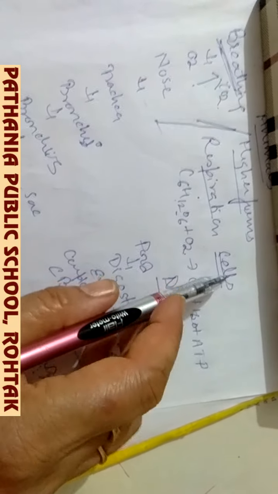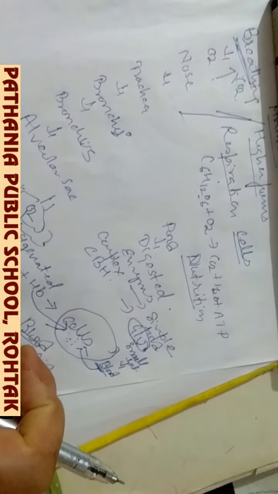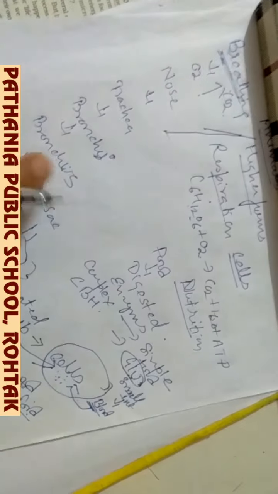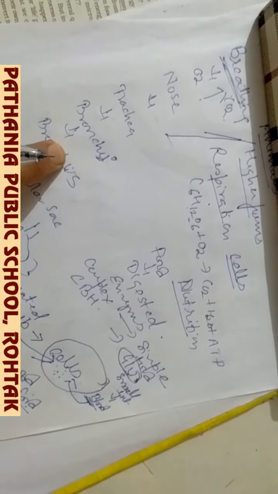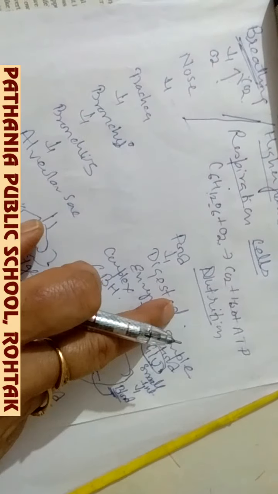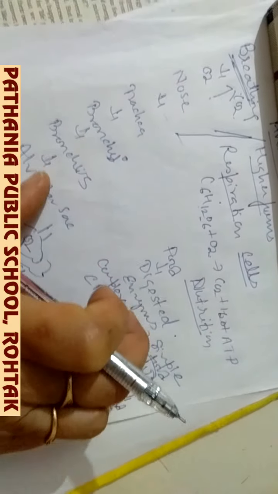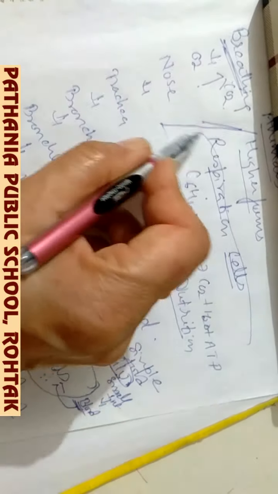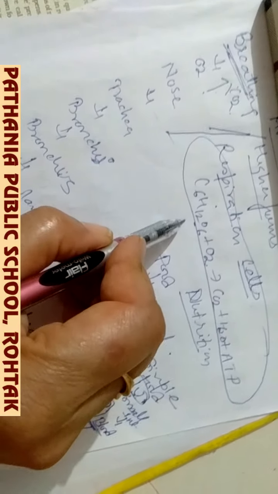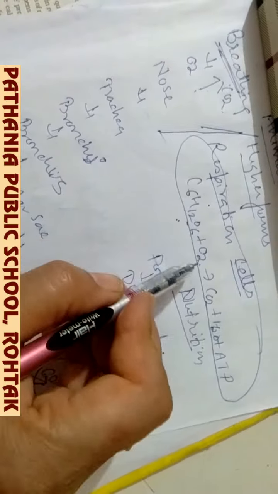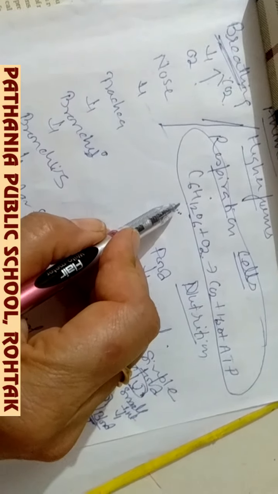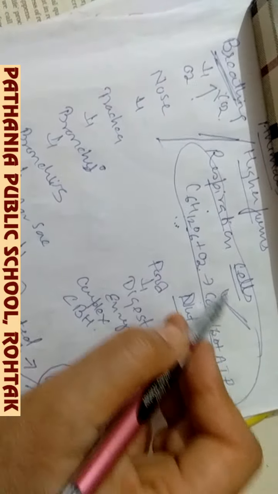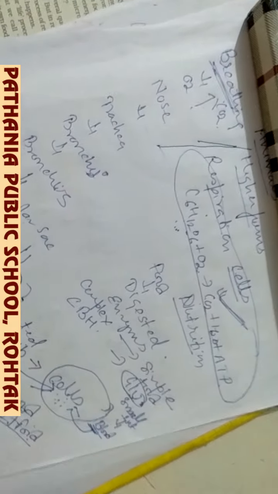This I have explained to you. But this is not part of this chapter. Actually, this is called the physiology of respiration, and this is called the physiology of digestion. These two chapters will come to you in the next unit. So in this chapter, in this unit, what we are to discuss is how the food is digested, and how the food which has entered into the cell will break down and release energy. This process of respiration is what we are to discuss in this chapter.